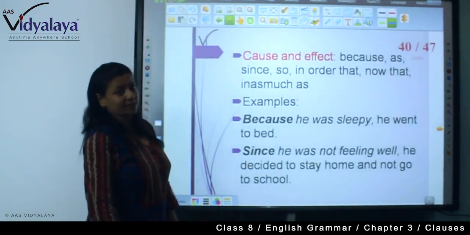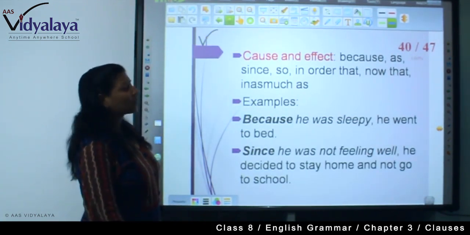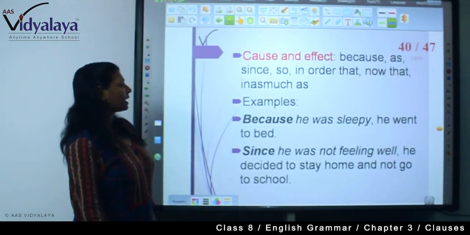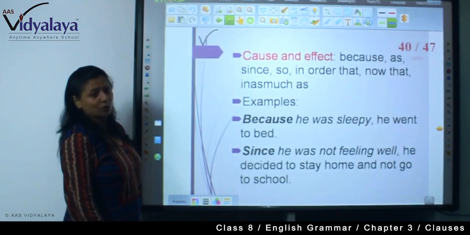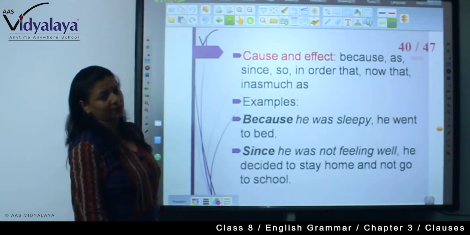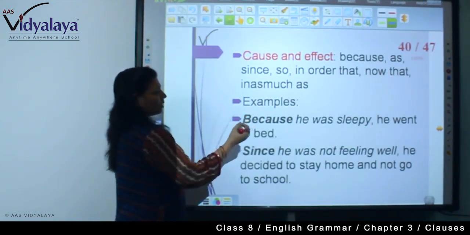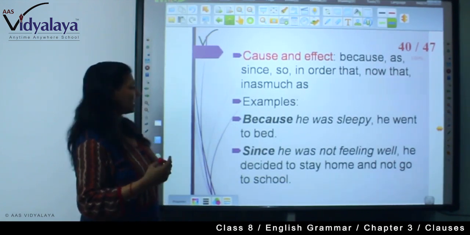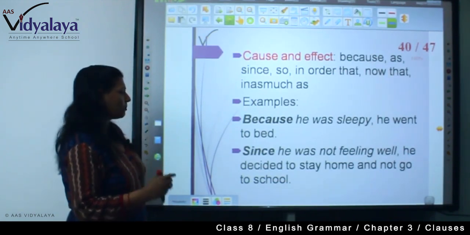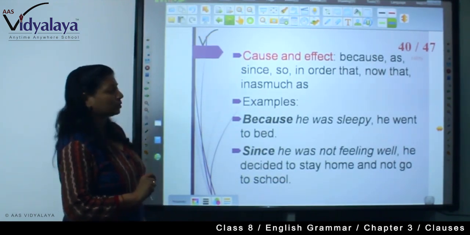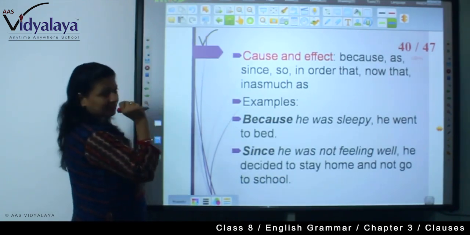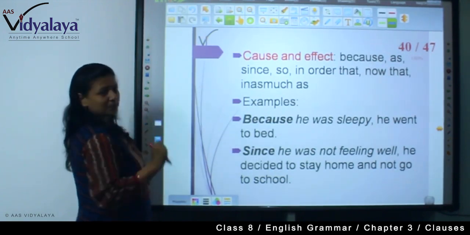Next is cause and effect. This is also a purpose. Because, as, since, so, in order that, now that, inasmuch as. So how will we use it? Because he was sleepy, he went to bed. So you are seeing what is the cause and effect? Because he was sleepy, he went to bed. Right? Since he was not feeling well, he decided to stay home and not go to school. So cause and effect is the purpose. You will have to use the words mentioned here as a subordinate conjunction.